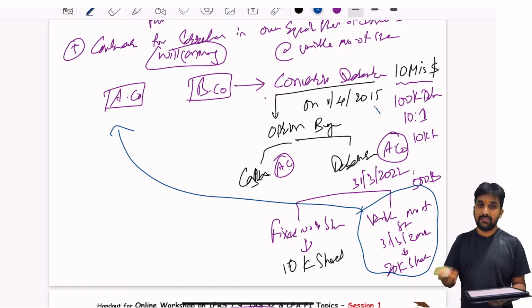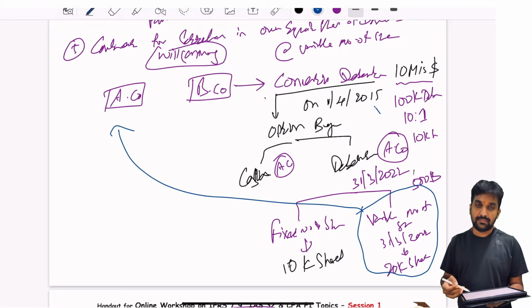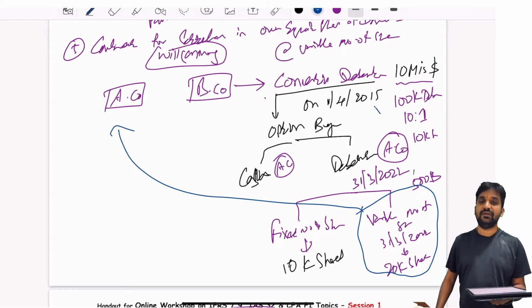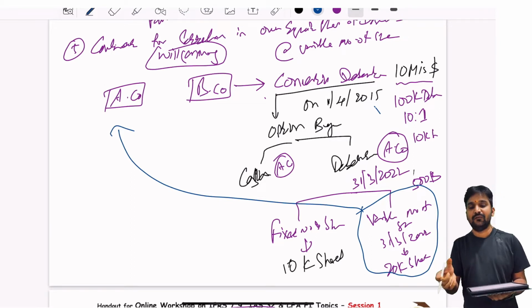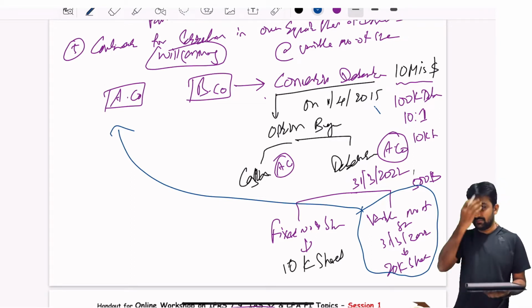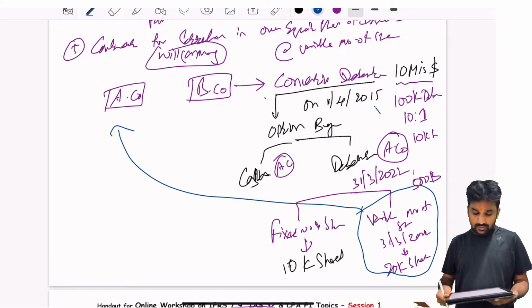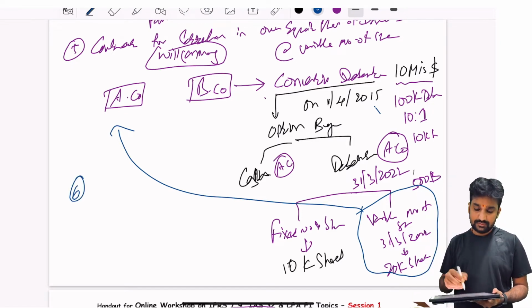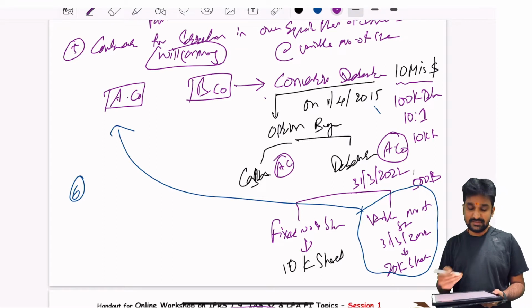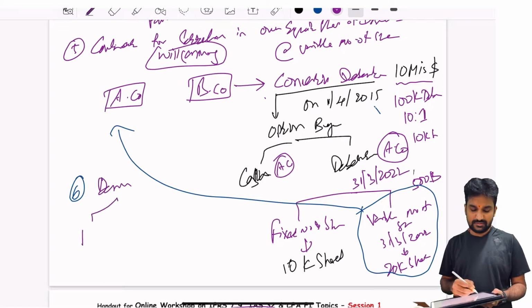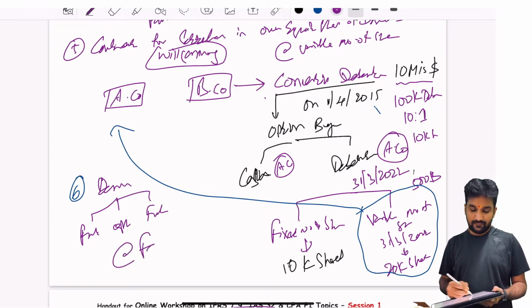And your sixth financial asset is the derivatives: forwards, options, and futures at favorable position.